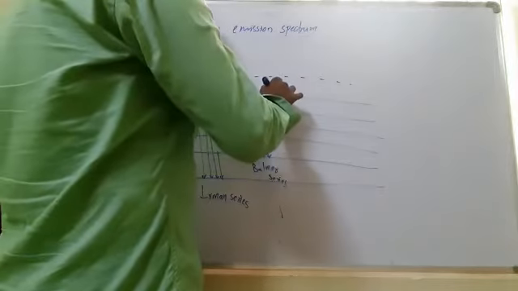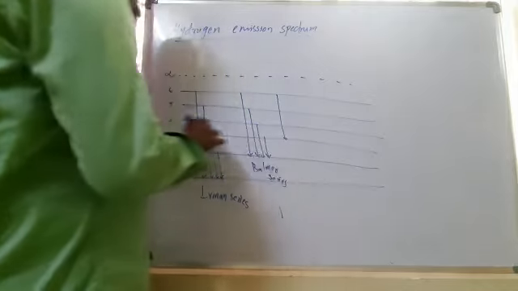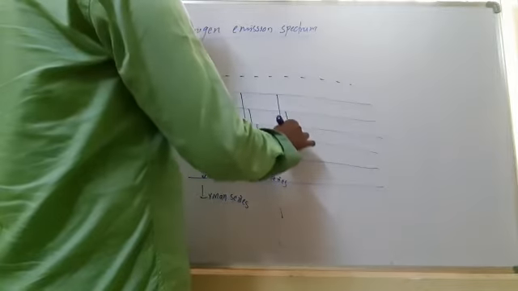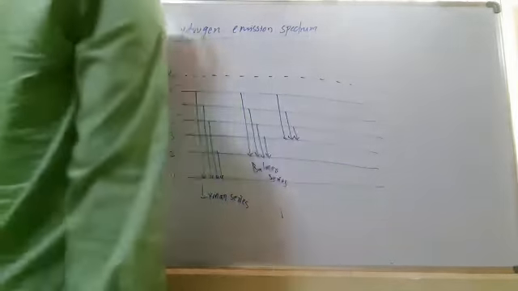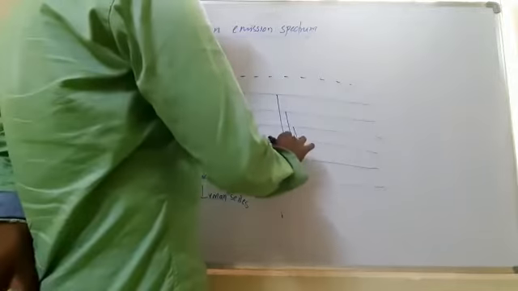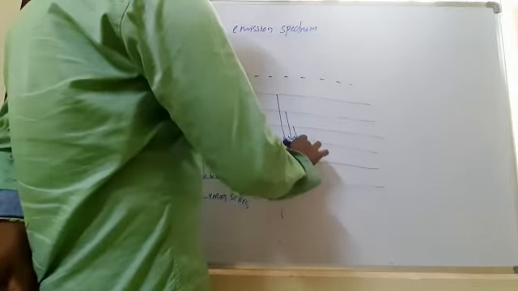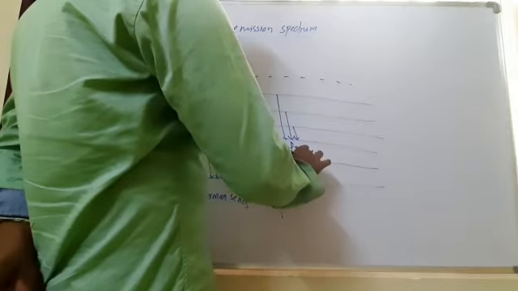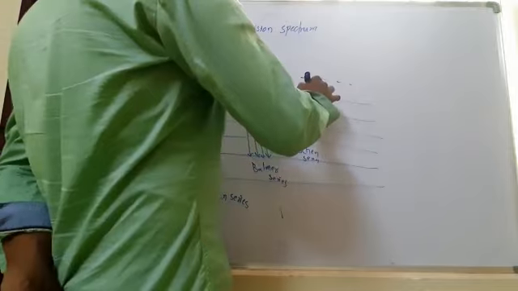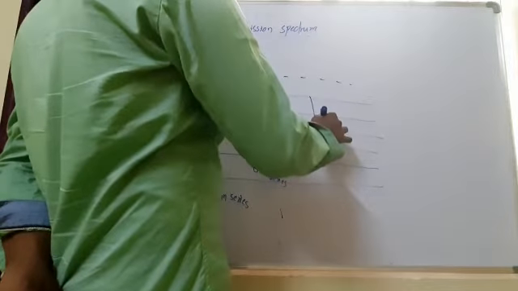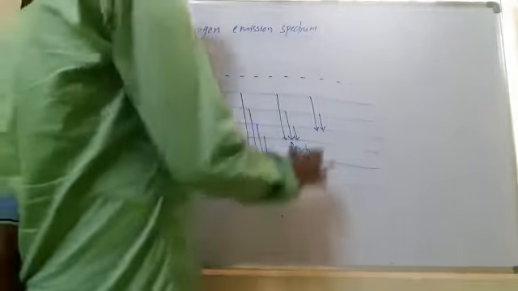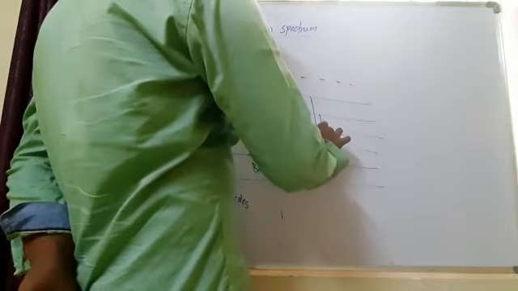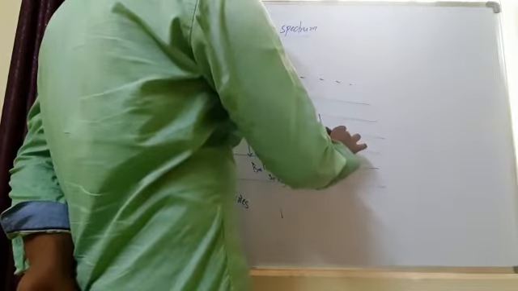And any excited state electron that comes to the upper level, n equal to third level, and stops at the third level, those lines are called the Paschen series. When any excited state electron comes to n equal to fourth level, those lines are called the Brackett series.